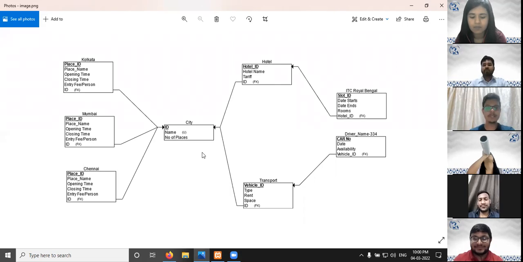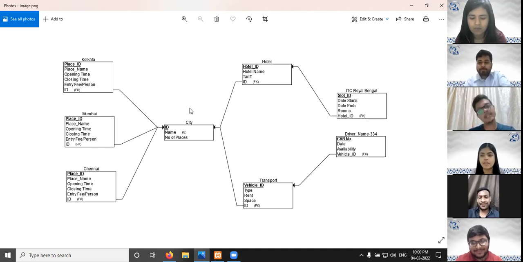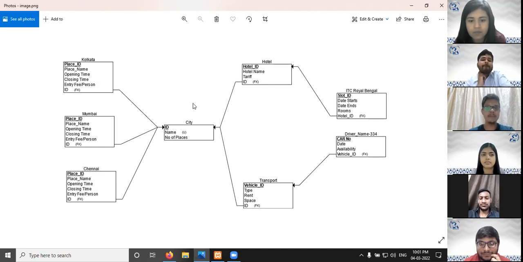We are here to present our startup idea, which is basically an end-to-end solution in the domain of the tourism and travel industry. We are going to offer a platform to the consumer through which we are going to take three values from the consumer. One is the city or the place that he or she wishes to visit, the date range in which he or she wishes to make the visit, and the total budget that he or she wants to spend. After getting these details, the application starts from here.